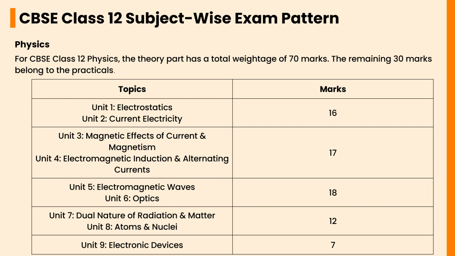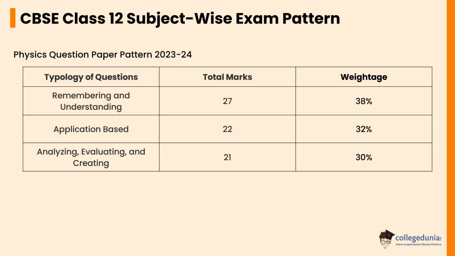Unit 7 Dual Nature of Radiation and Matter and Unit 8 Atoms and Nuclei will carry a weightage of 12 marks. Unit 9 Electronic Devices will carry a weightage of 7 marks. In the physics question paper, 38% of the total questions will be based on remembering and understanding, carrying a total of 27 marks. 32% of the questions will be application based, carrying 22 marks, and questions based on analyzing, evaluating and creating will constitute 30% of the paper. These questions carry a weightage of 21 marks.